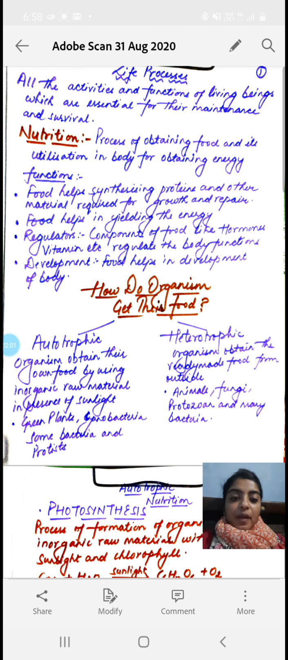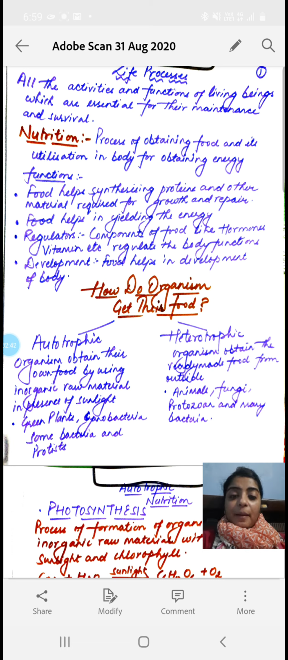So if we have to define the life process, it is all the activities and functions of living beings which are essential for their maintenance and survival. जितने भी functions हैं, जितनी भी activities हैं, एक individual perform करता है जिनके कारण वो survive कर सकता है, all those processes are called the life processes. In this chapter we will study in detail the life processes which make the life of living organisms possible. So let us begin with the first life process, that is nutrition.